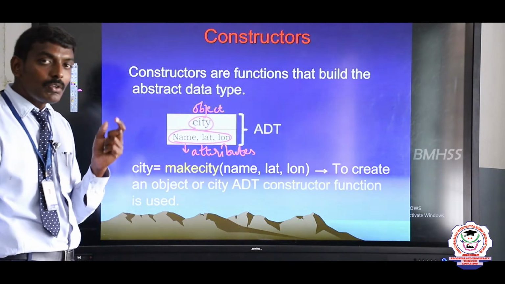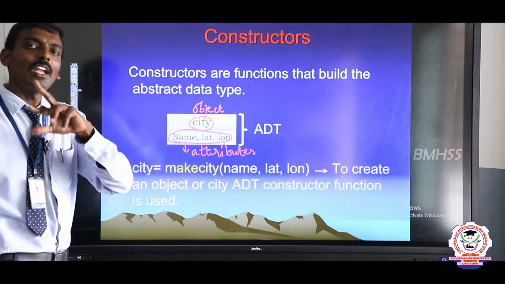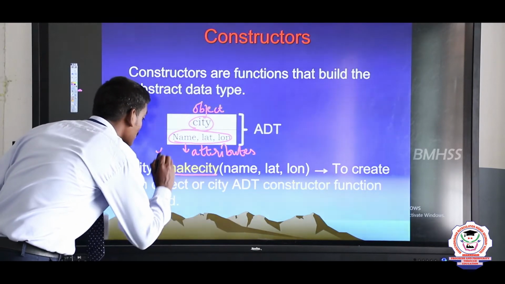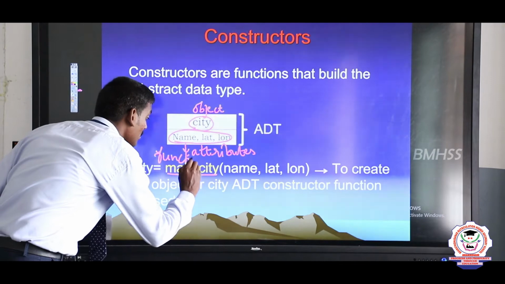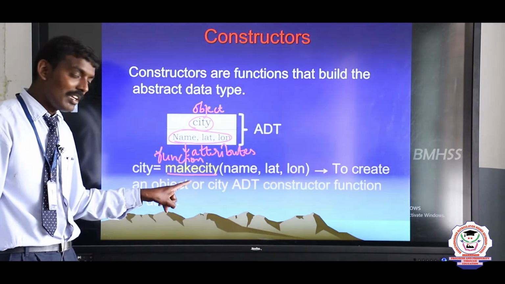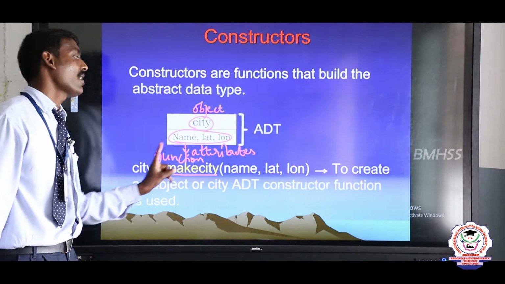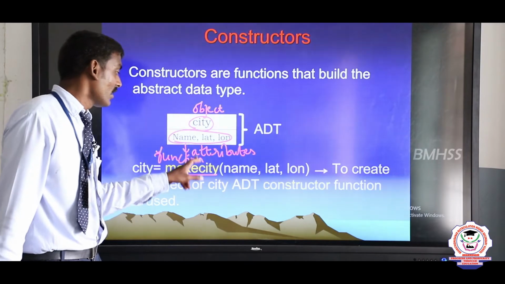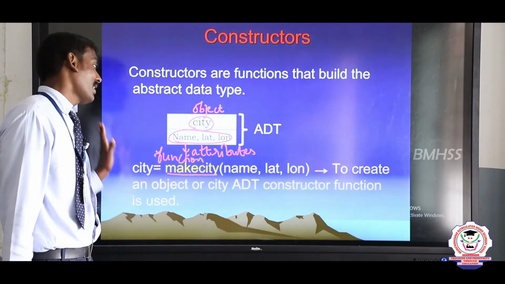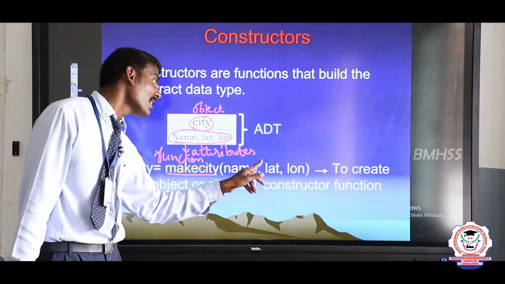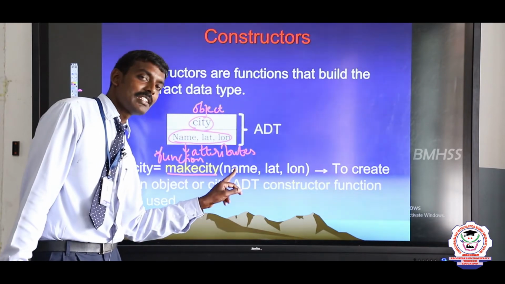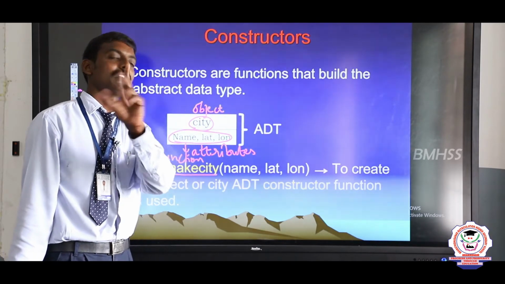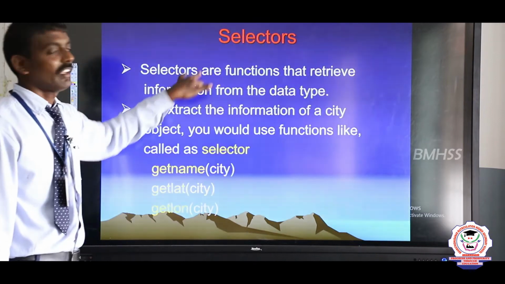Yes, we want to use some particular function to create an object. That function is called make city. Make city is a function, which is used to create an object. That object is called what? Abstract data type. Are you clear? So constructor is a function which is used to create an abstract data type. Here the parameters are name, latitude and longitude. Name represents the name of the city. Latitude and longitude represent the location of a particular city. Yes, are you clear?